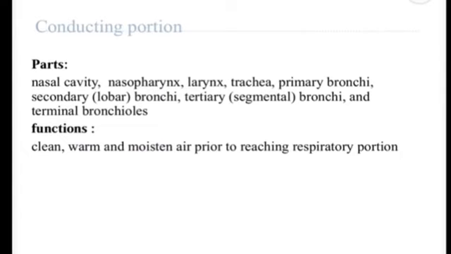So the conducting portion of the respiratory system, its parts are the nasal cavity, the nasopharynx, the larynx, the trachea, primary bronchi, secondary bronchi, tertiary segmental bronchi, and the terminal bronchioles. And its function is to clean, warm, and moisten the air prior to reaching the respiratory portion.